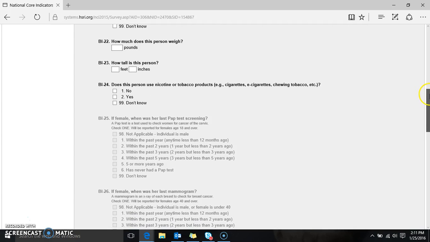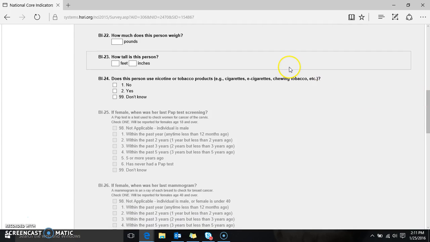BI22 and 23 are the person's weight and height. This information we use to calculate the person's BMI. This is information that states have been really interested in and using for a number of different purposes, including making sure that people are having a healthy lifestyle, but also looking at correlations between BMI and medication use, physical activity, and some other indicators that are located throughout the survey.